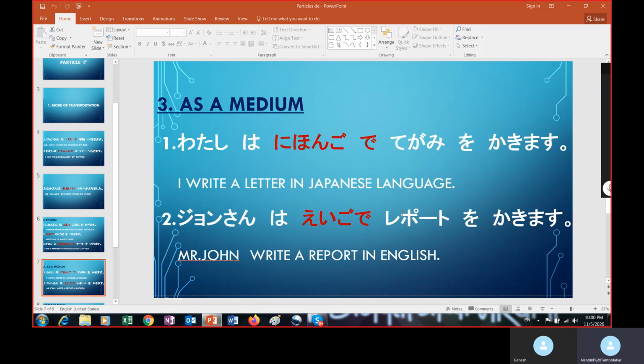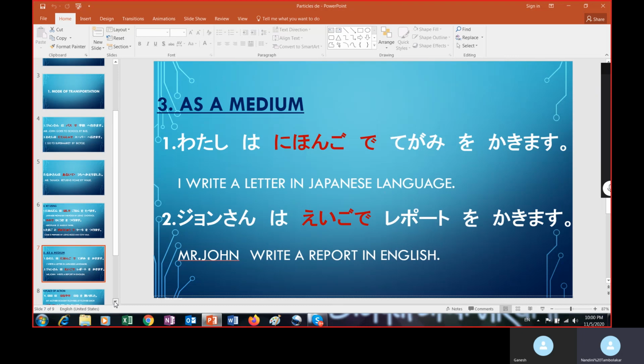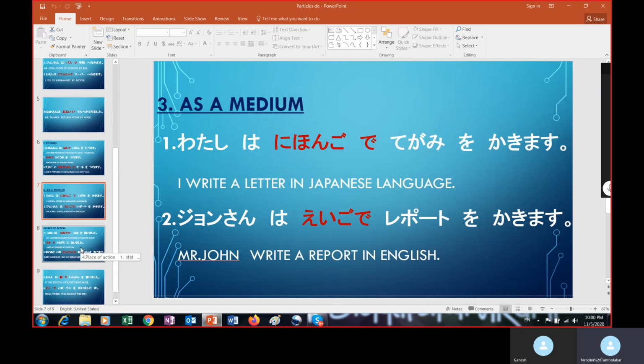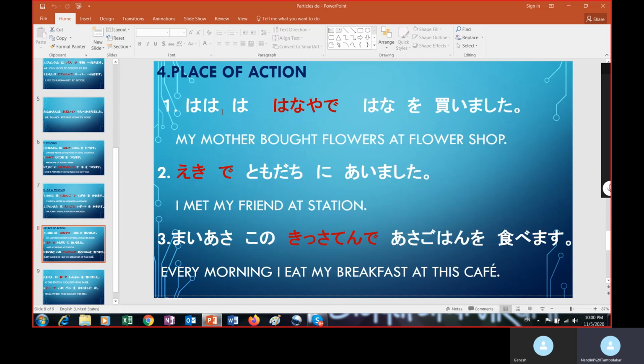I write a letter in Japanese language. John-san wa eigo de repooto o kakimasu. Mr. John writes a report in English language. Okay, eigo, go shows the language. So we saw the third use of the particle de as a medium.